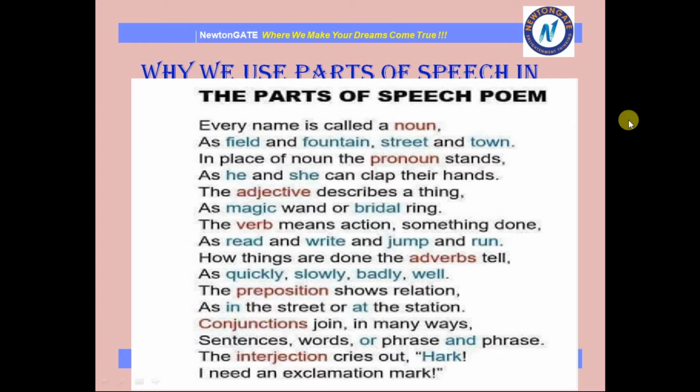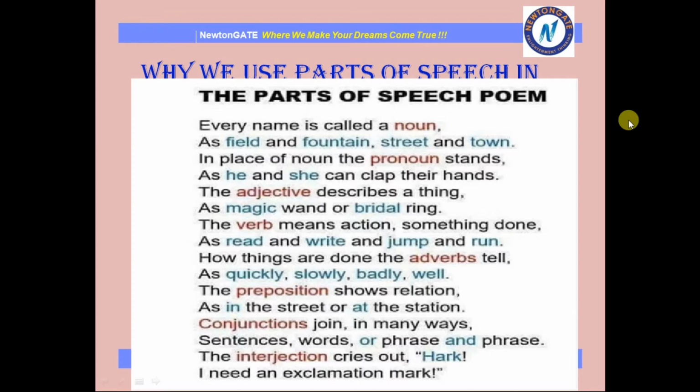The preposition shows relation, as in the street or at the station. Conjunctions join in many ways, sentences, words or phrase and phrase. The interjection cries out, hark, I need an exclamation mark.